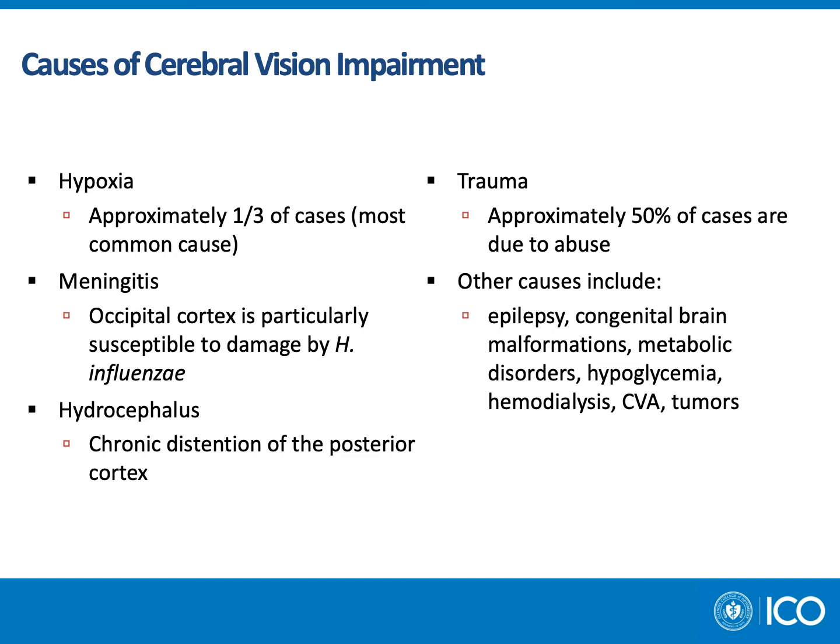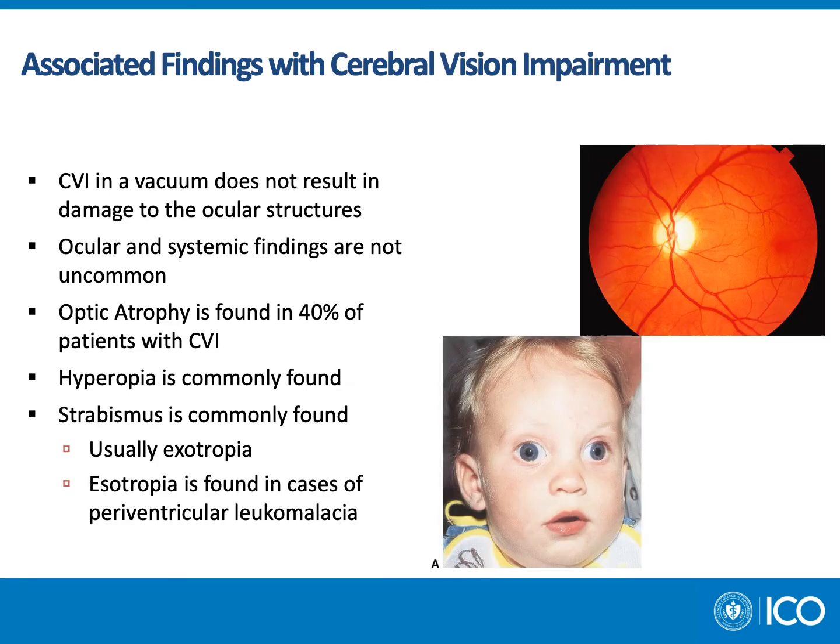Trauma accounts for about 4% of all cases of CVI, and about 50% of those cases are due to child abuse. Shaken baby syndrome is a common cause of traumatic cerebral vision impairment. Other causes include epilepsy, congenital brain malformations, metabolic disorders, hypoglycemia, hemodialysis, CVA, and tumors.